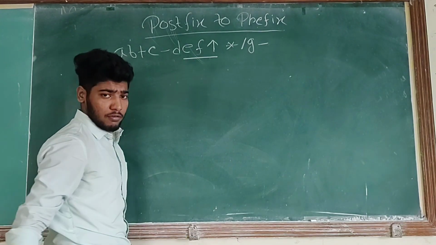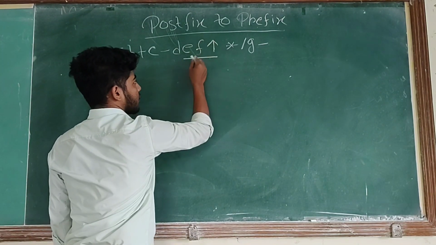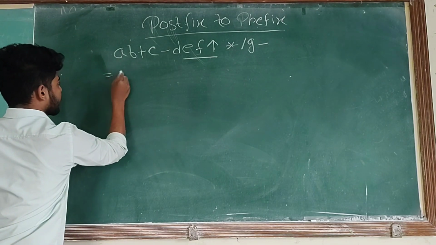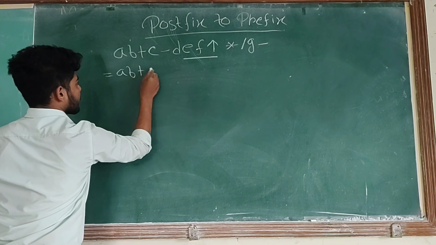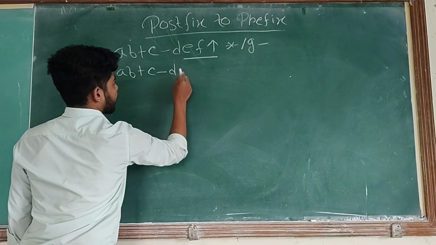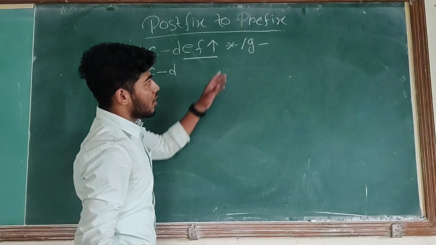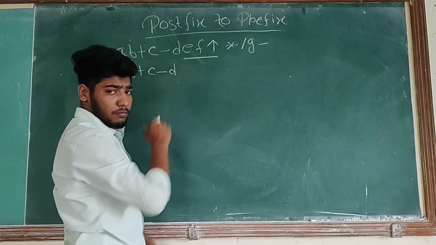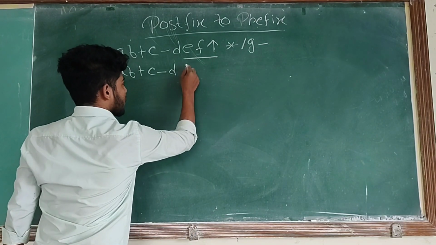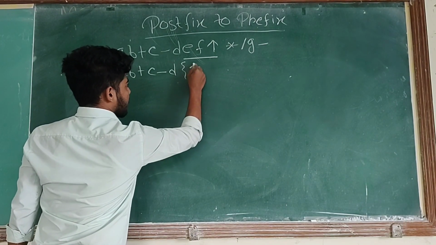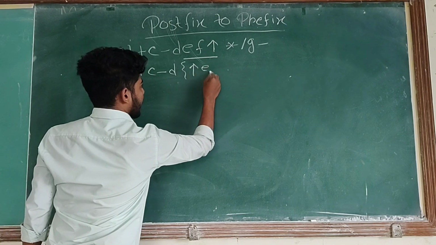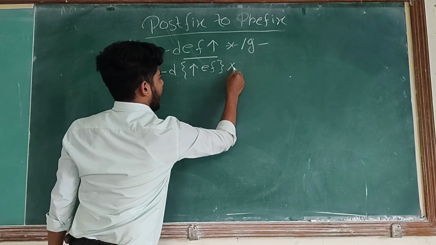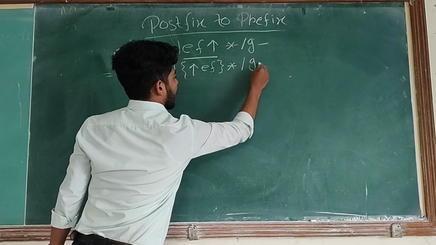This will be executed first. Now this is converted to the prefix expression, so the operator will come before these two operands. So exponent will come first, then E F, and the remaining expression will come as it is.